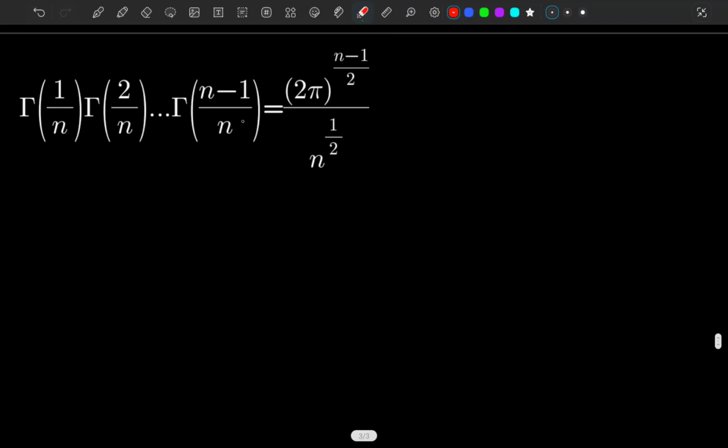Okay, so basically we have to prove this equals 2 pi whole to the n minus 1 over 2, over n to the 1 over 2. So this is what we are going to prove in this video.